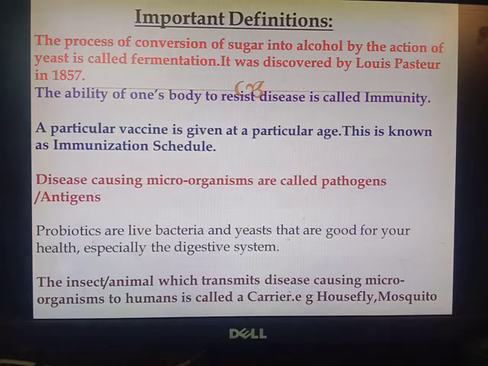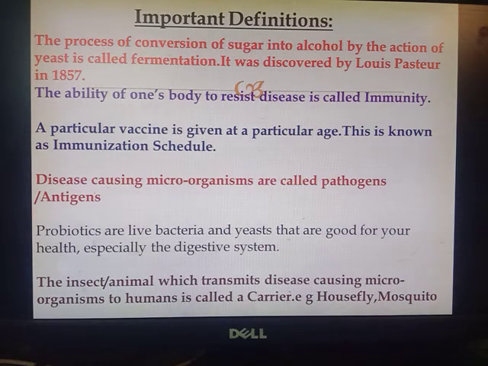The second definition: the ability of one's body to resist disease is called immunity. A particular vaccine is given at a particular age and this process is known as the immunization schedule. Disease causing microorganisms are called pathogens, and antigens, that I have told you earlier also.